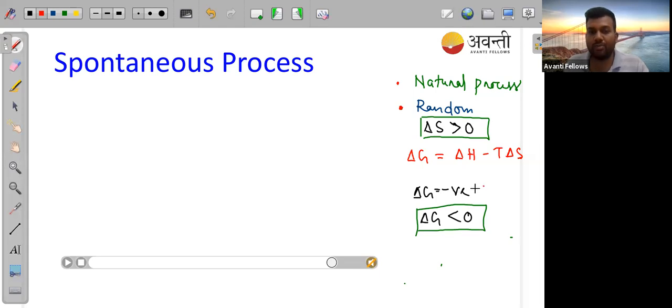If del G is positive, then it will be non-spontaneous. So whenever you see that del G is given negative, you will directly write that this is a spontaneous process, a natural process. If it is given del G is greater than 0, then directly write it is a non-spontaneous process. Is it clear, Anjali? So this is your spontaneous process.